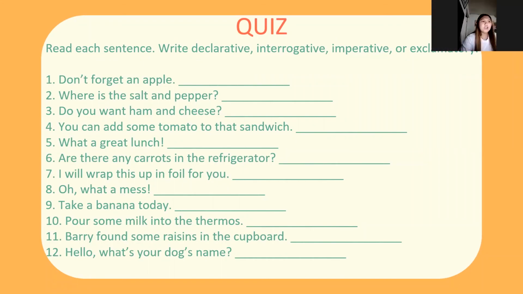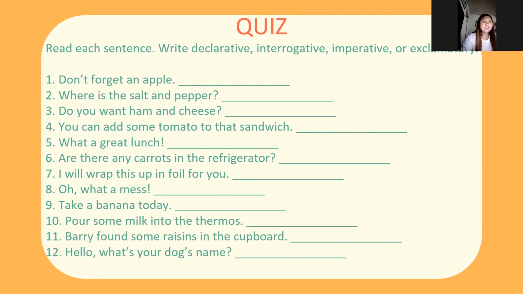Okay. So now we will move to our quiz. This is simple. You will read each sentence and after that you will write in the chat box if the sentence is either declarative, interrogative, imperative, or exclamatory. Did you understand? Okay, you will pass this quiz before we end our lesson and we will tackle this quiz next meeting.